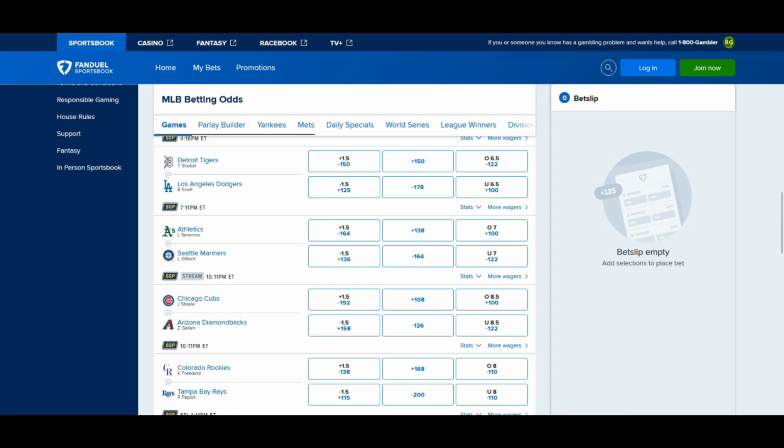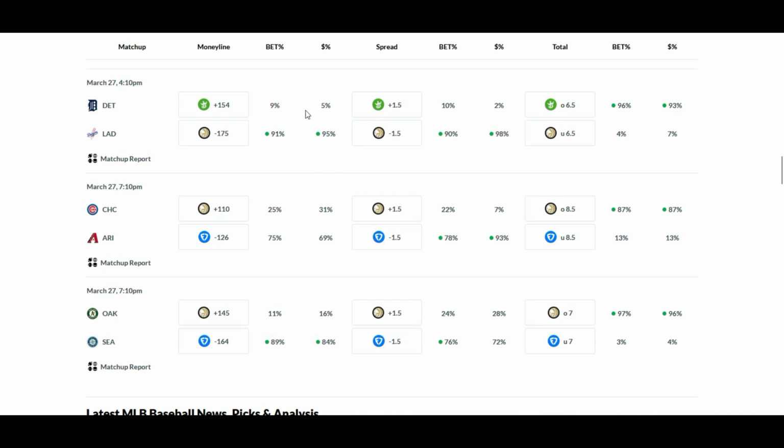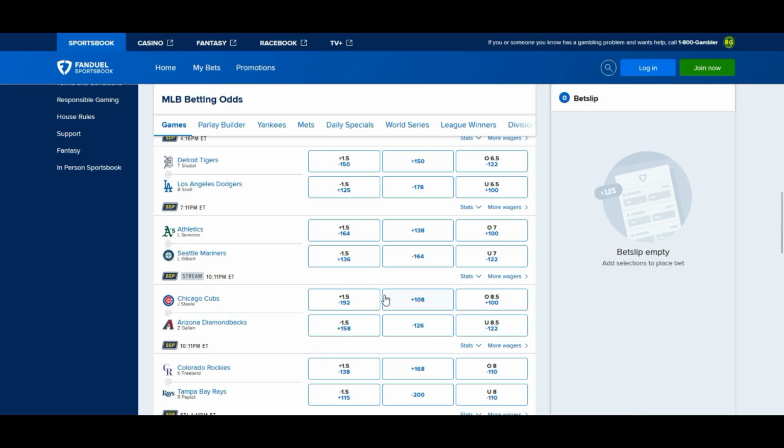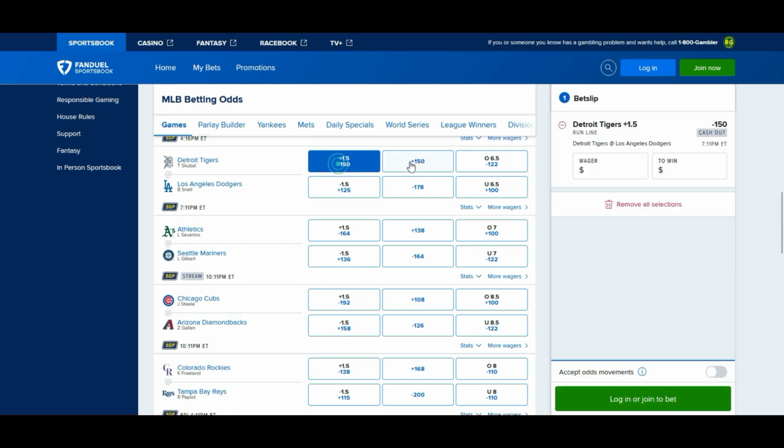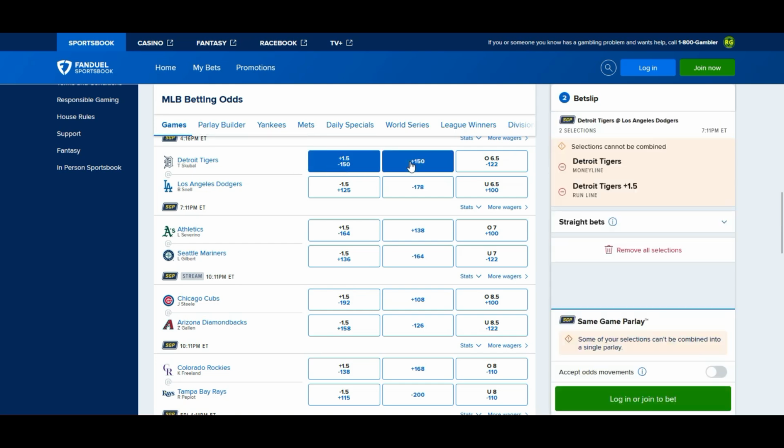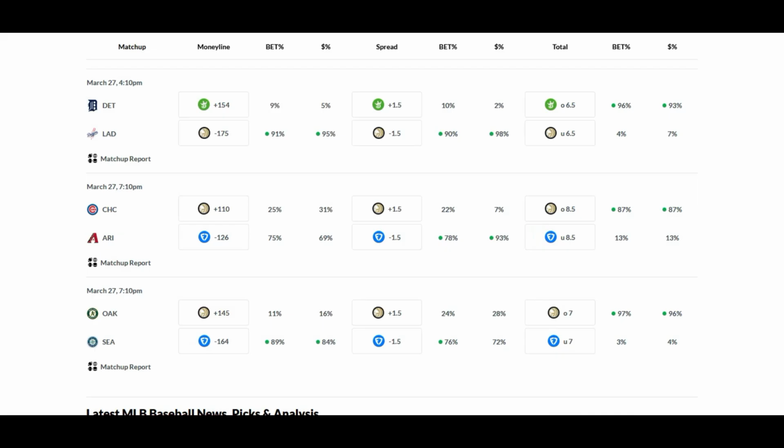Let's see where the money is going on the ML for this one. All right, 95% going with the Dodgers, naturally. At home, 98% going with them on the run line at plus 125 cost. Minus 150 for Detroit on the run line and plus 150 for them on the ML. So that 99, 98, 93%.